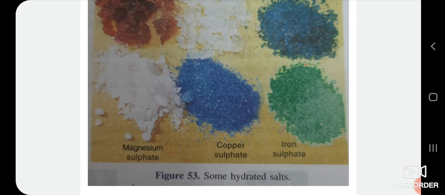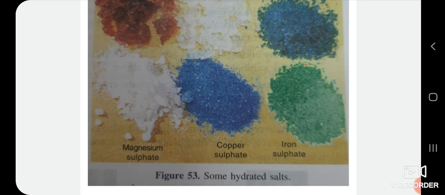Since water of crystallization is not free water, it does not wet the salt. Thus, the salts containing water of crystallization appear to be perfectly dry. The water of crystallization gives crystals of the salts their shape and in some cases imparts them color. For example, the presence of water of crystallization in copper sulfate crystals imparts them a blue color. Thus, copper sulfate pentahydrate is blue in color. Similarly, the presence of water of crystallization in iron sulfate crystals imparts them a green color. So, FeSO4.7H2O is green in color.